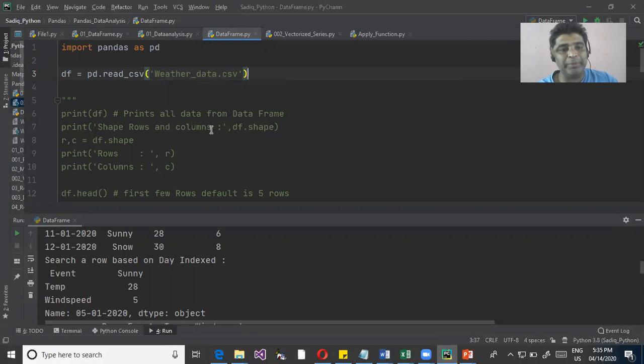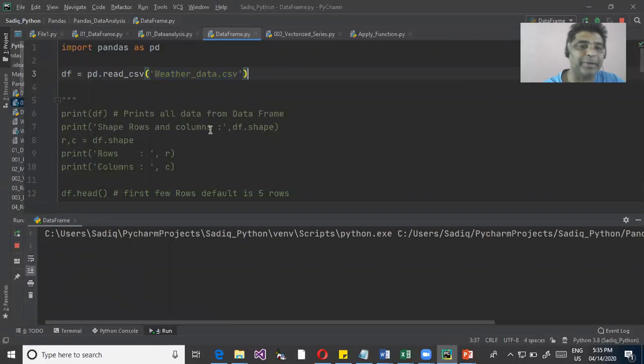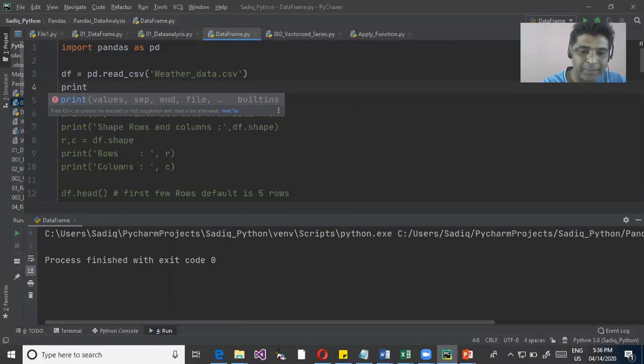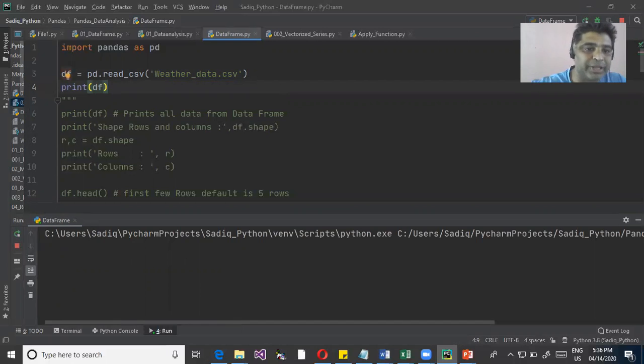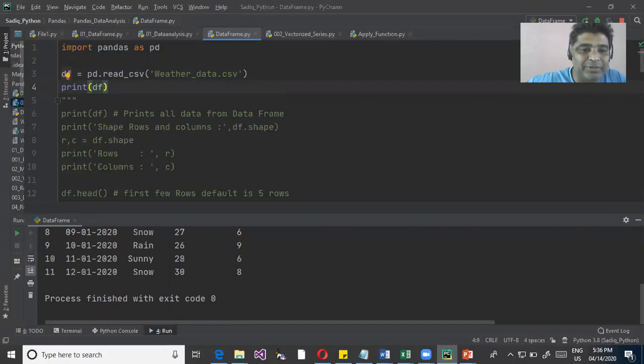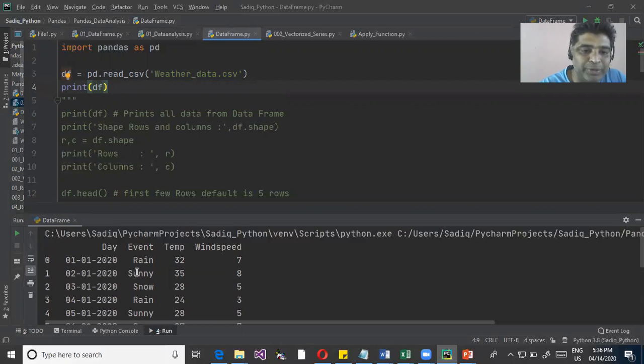Now what happens? This particular command is going to read that particular CSV file, and that CSV file will be read and stored into this particular data frame. Now I want to print it in PyCharm. So I'll just print data frame. This is going to print whatever data was there in that particular weather data.csv, that data is being read over here.